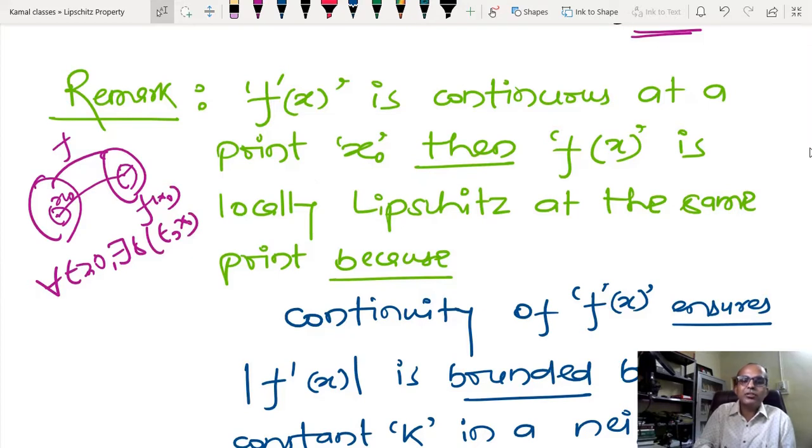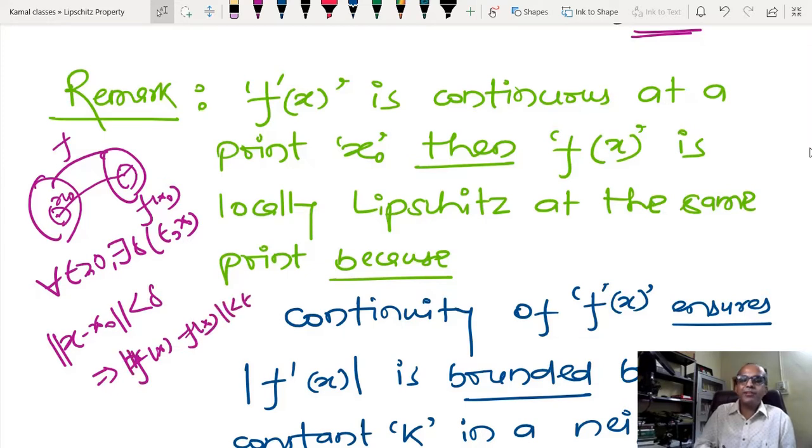We define continuity at x0 such that the norm of x minus x0 less than delta implies the norm of f(x) minus f(x0) is less than epsilon, like that we have defined. So you can see that if you remain within this boundary here, then you are going to remain inside this.